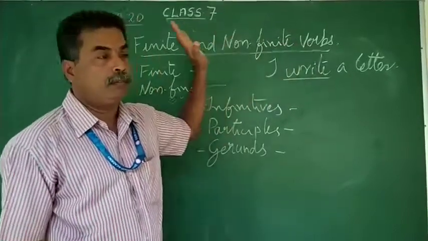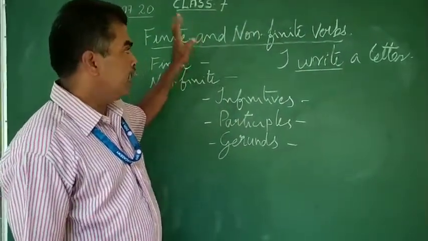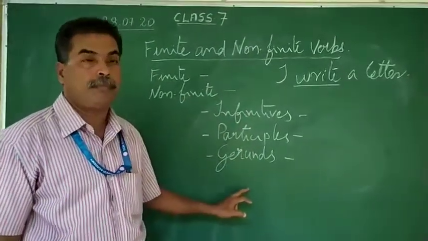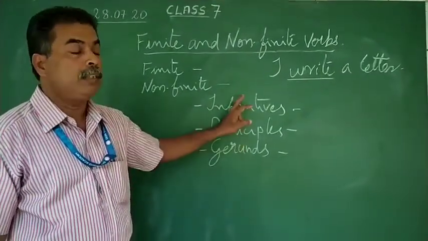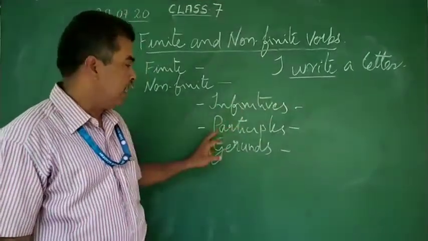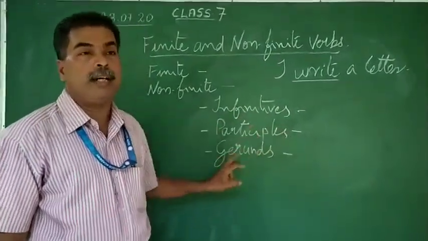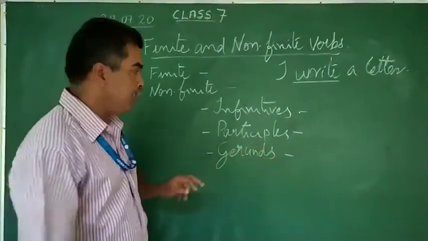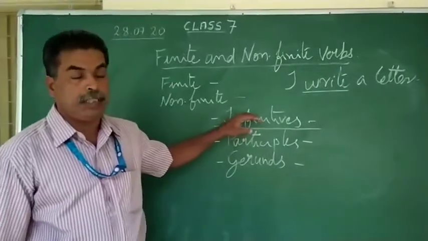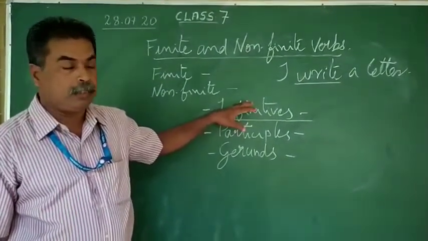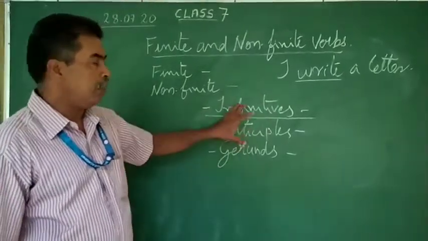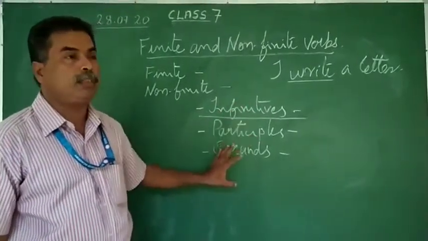So a verb that does not change according to the tense and the subject or person is called a non-finite verb. Now non-finite verbs are of three types. They are infinitives, participles, and gerunds. And your chapter now is concerned with these infinitives. If you notice the pages of the chapter that I sent you yesterday, it begins with the heading the infinitives. Let me just briefly explain to you what these three things are.